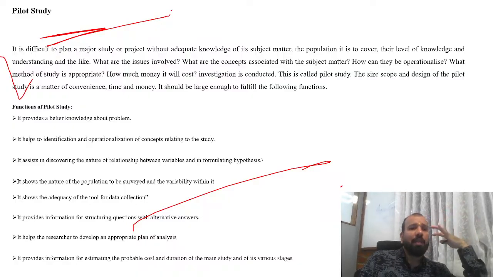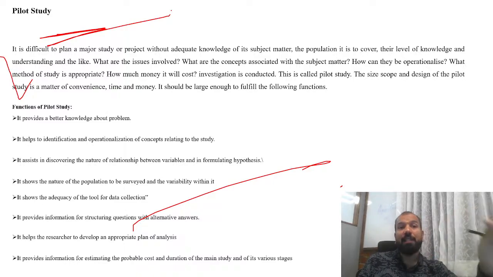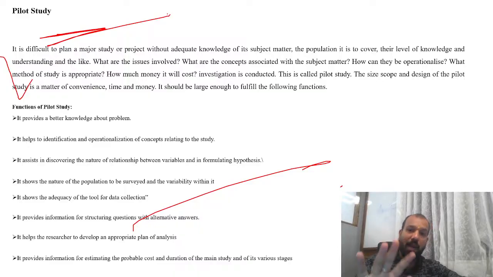Now suppose you want to make a product for 140 crore people in India, and whether the product quality is sufficient, the price is appropriate. Before testing that, you made the product at once for everyone, and at the end of the day the product failed, and the company has to face the losses. So what they do is take a certain sample, 50, 100, 150, 200, and make a pilot study. Once they get the appropriate result from the pilot study, then they make the final production of the product. This is called a pilot study.